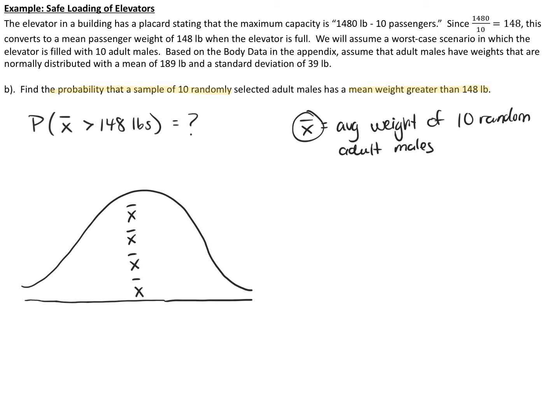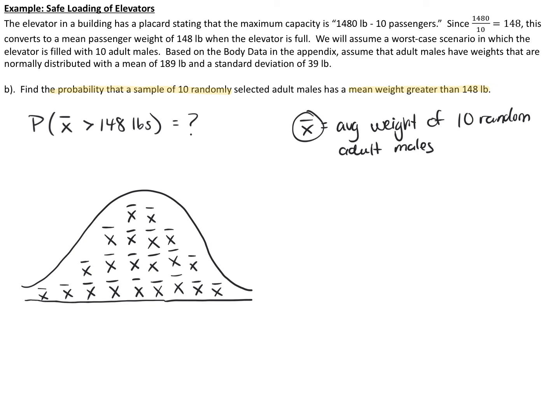If I repeat this process over and over again, every time I get another group of 10 adult males, I could potentially get a different average weight. And so we can actually plot those averages. When we plot those averages, what you learned in section 6.3 when we were talking about sampling distributions is that the distribution of sample means is also normally distributed. Because it's normally distributed, I can draw that distribution as a bell-shaped curve.